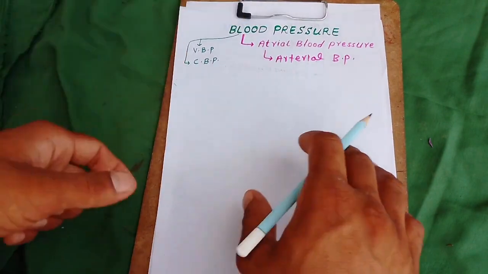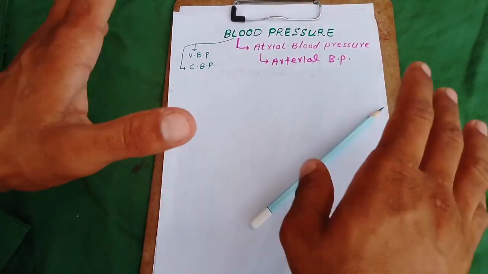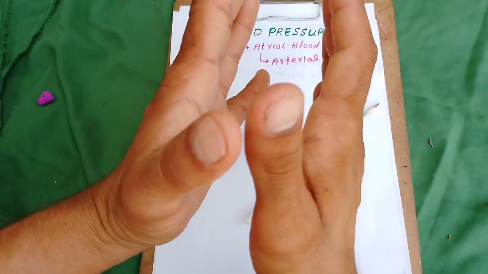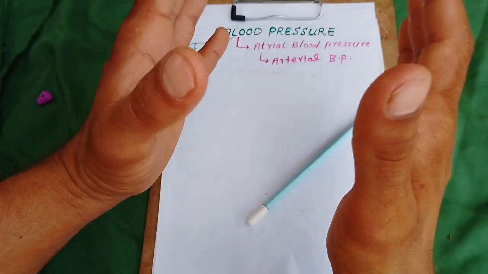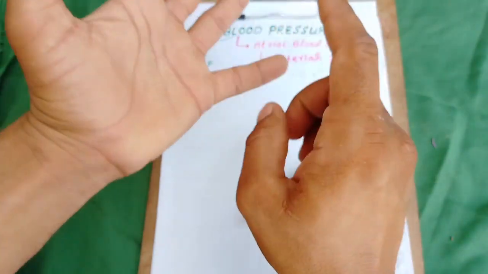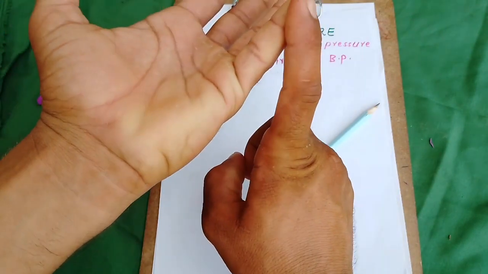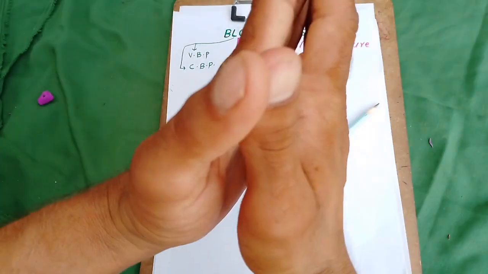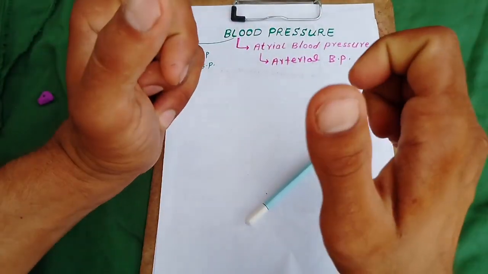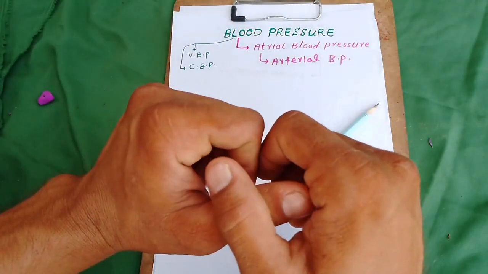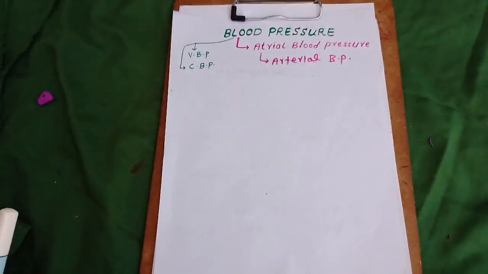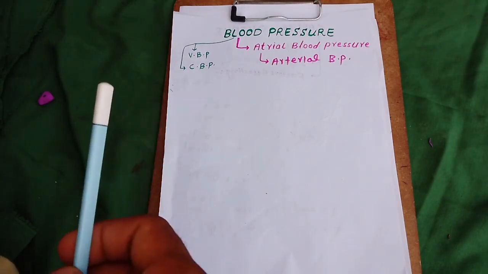What is meant by blood pressure? It is the pressure of the blood which is exerted on the wall of the blood vessel. Again, what is blood pressure? The pressure which is exerted by the blood on the wall of the blood vessel is called blood pressure.